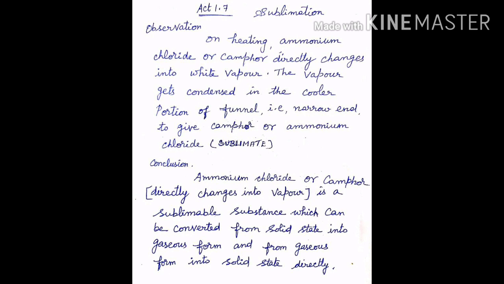From the above activity, we conclude that ammonium chloride or camphor is a sublimable substance which can be converted from solid state into gaseous form and from gaseous form into solid state directly.